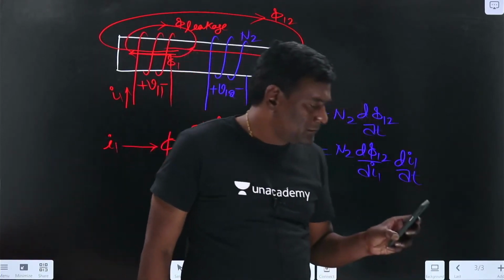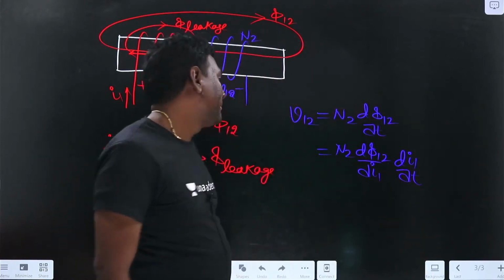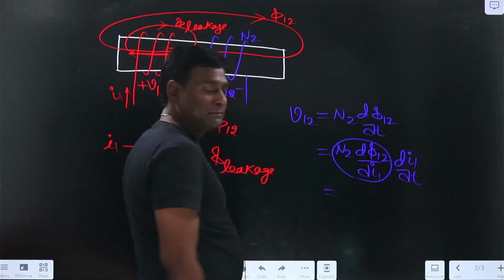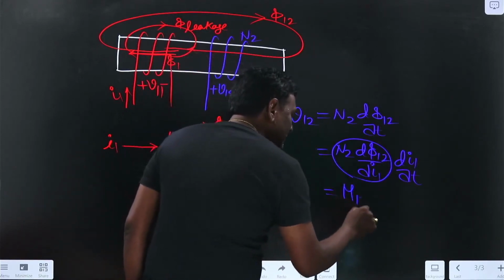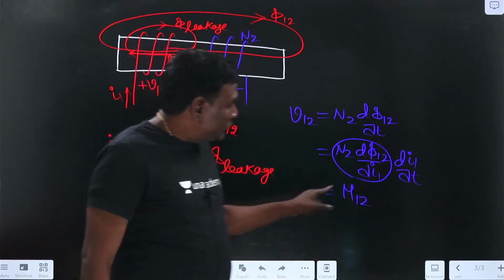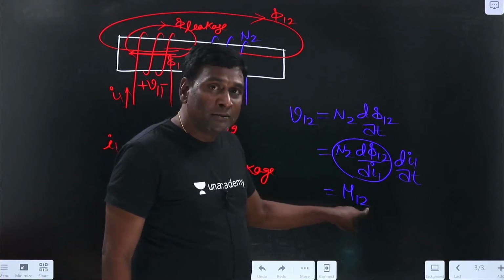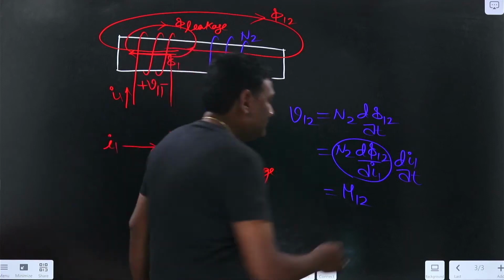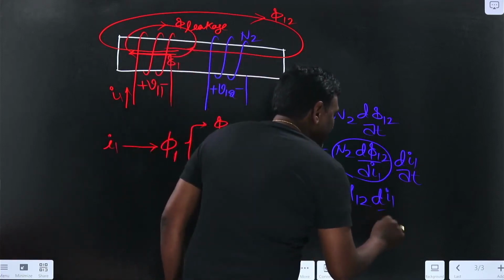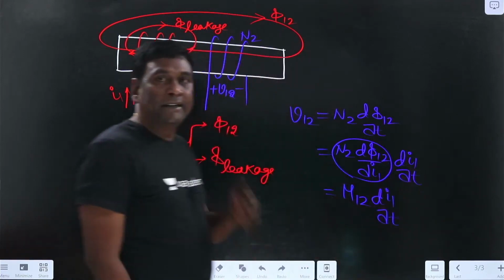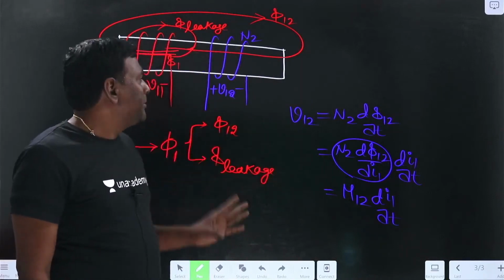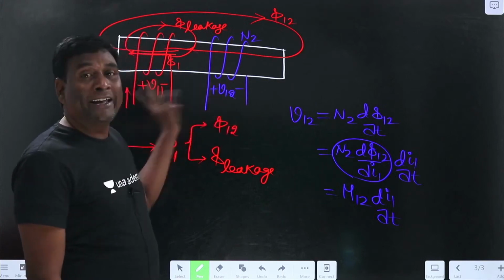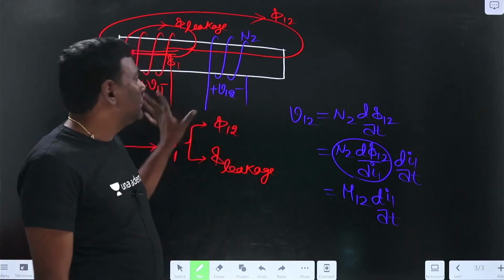Yes, it's visible properly. Now this N2 d phi 12 by di1 is called the proportionality constant M12. It means the induced voltage in the second coil happens because of the first coil current, or the first coil flux, into di1 by dt. So this is going to be the induced voltage in the second coil, even though the second coil is in no way connected electrically with the first coil.